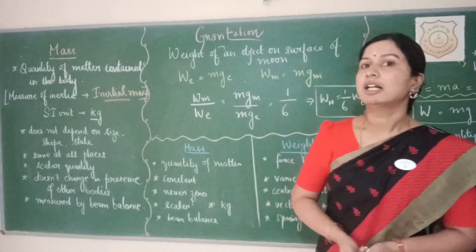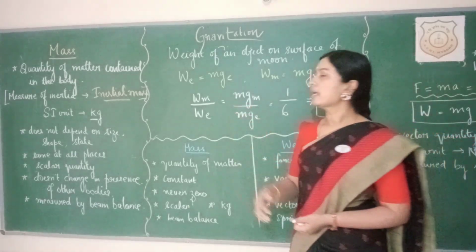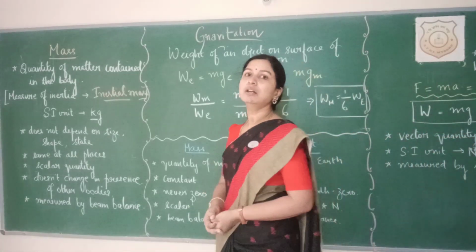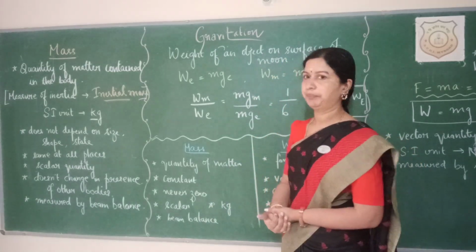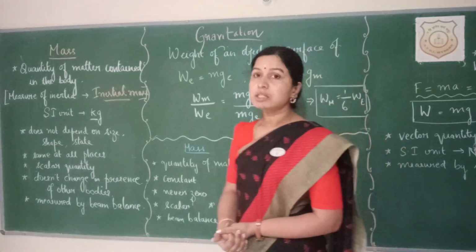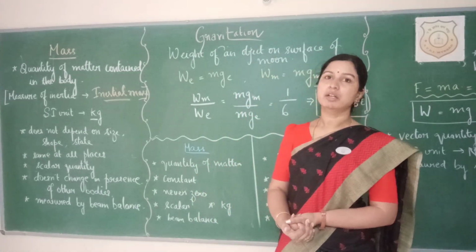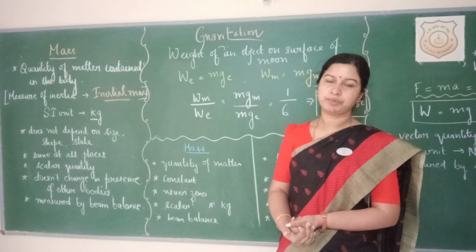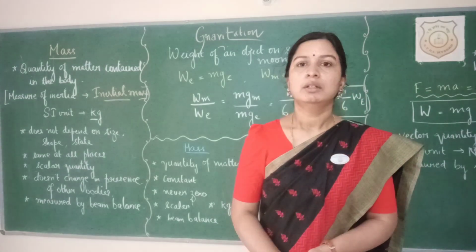So first, let's define what is mass. Mass can be defined as the quantity of matter contained in the body. It can also be defined as the measure of inertia of an object. You remember inertia, which you learned in your last chapter?